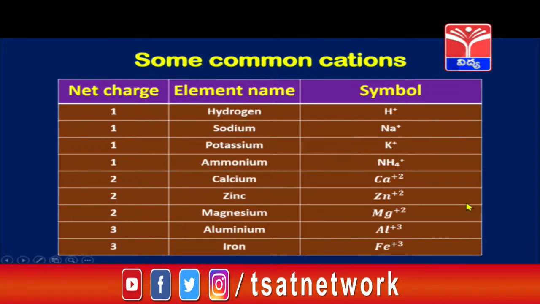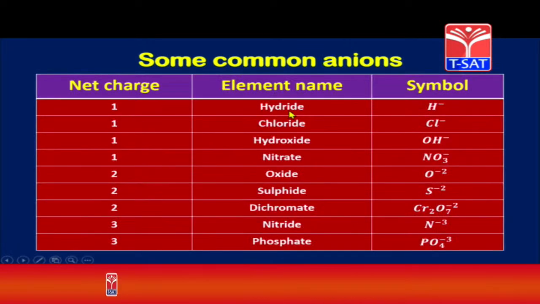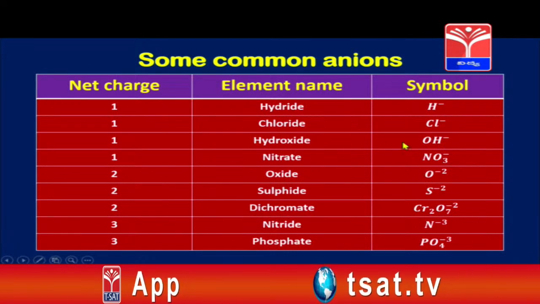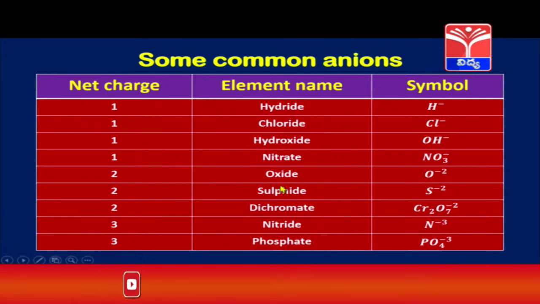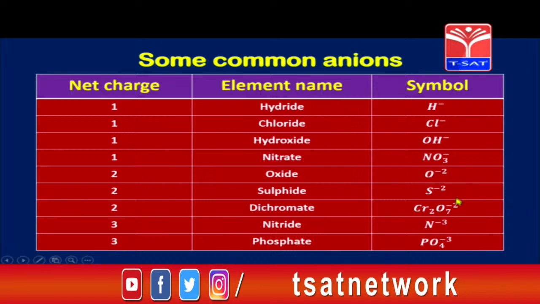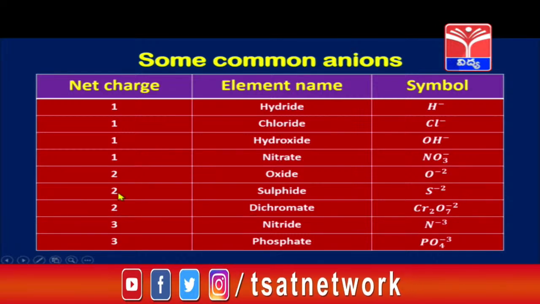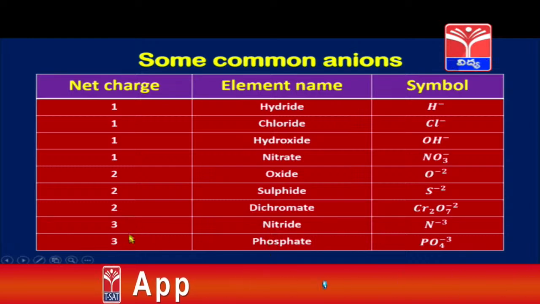And let us see some common anions. Hydride is H-, chloride is Cl-, hydroxide is OH-, nitrate is NO3-. If you see oxide, sulphide and dichromate, they are -2 each. That is, the net charge is 2 on them. And for nitride and phosphate, the net charge is 3.